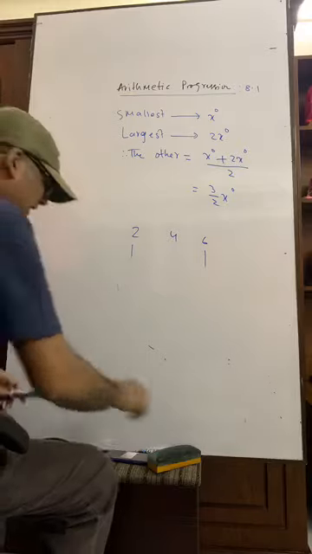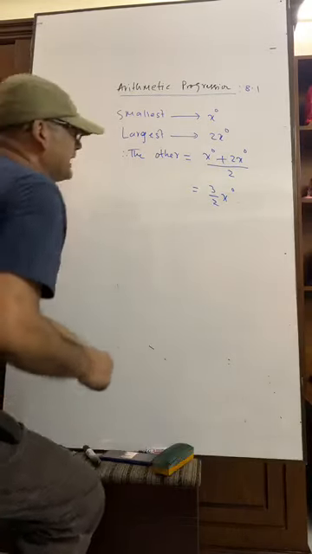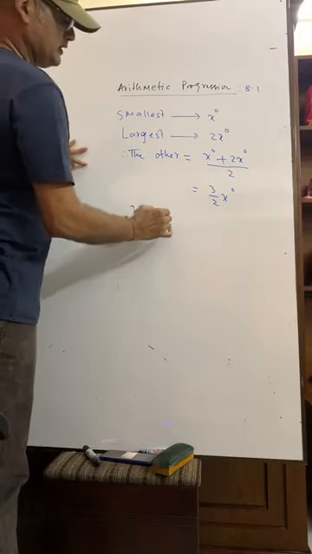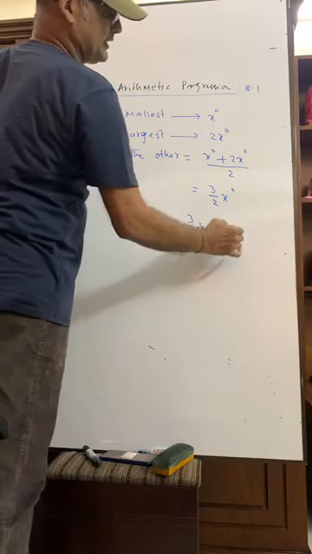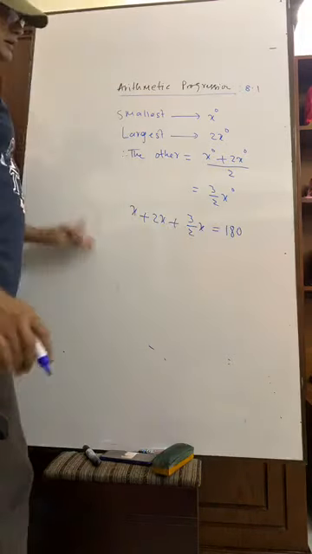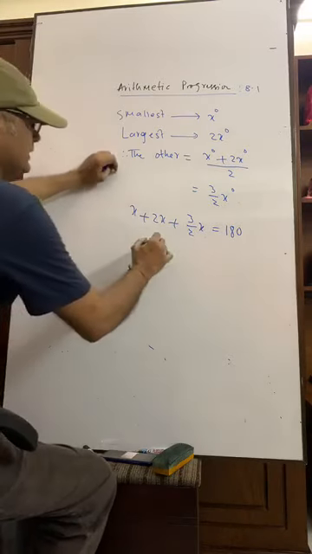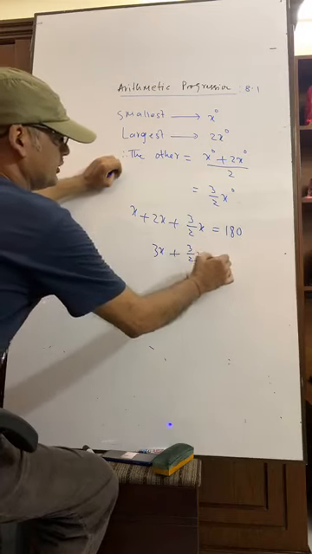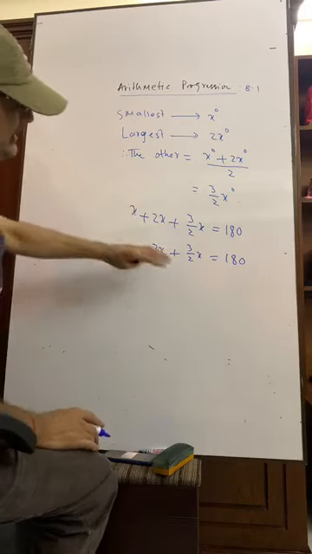Now it is easy for you to determine the angles: x plus 2x plus 3 by 2 x equals 180 degrees. So by calculation, this is 3x plus 3 by 2 x equals 180, and we can get the calculation here.